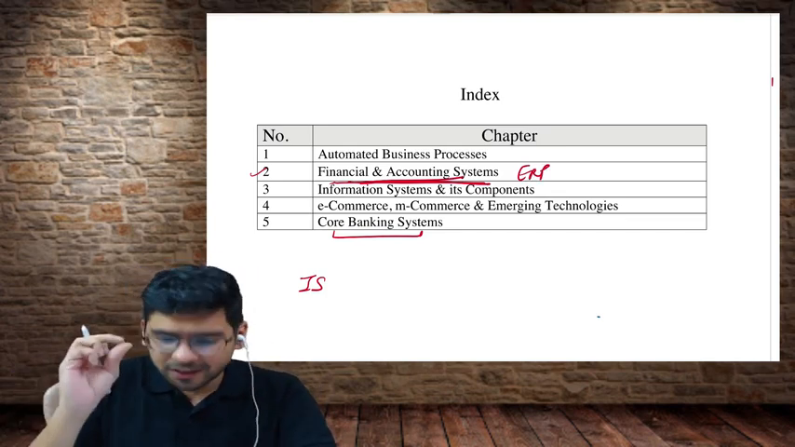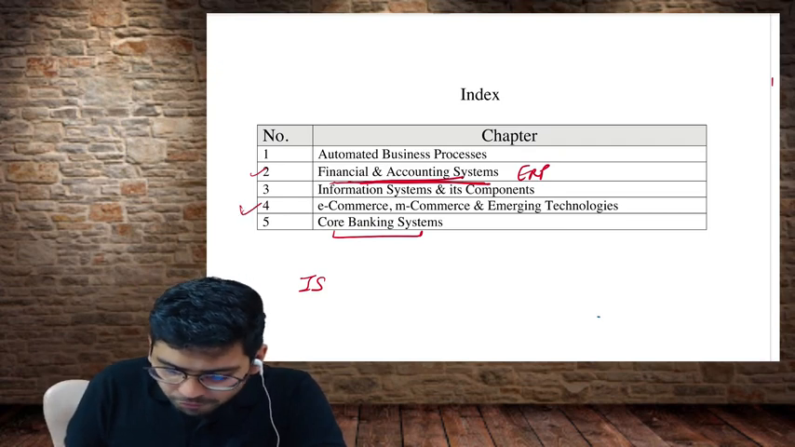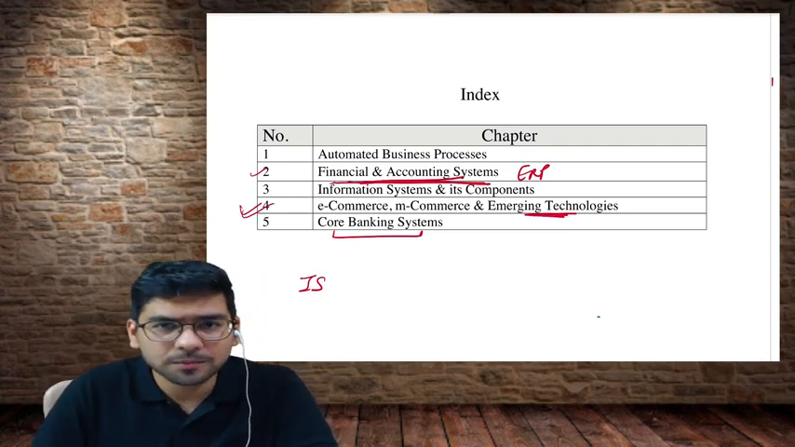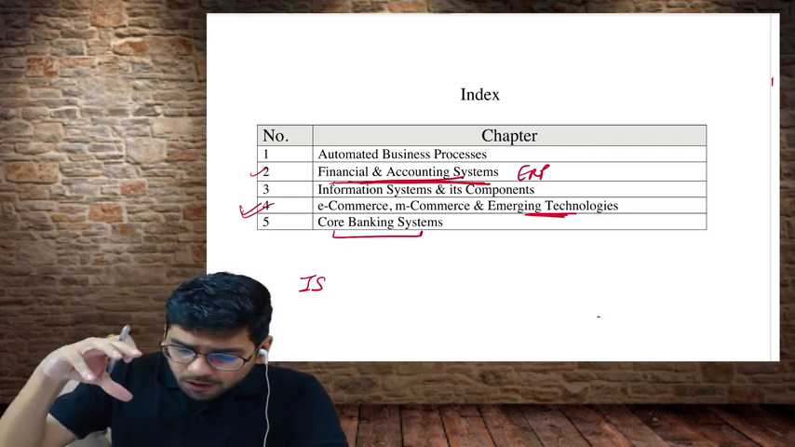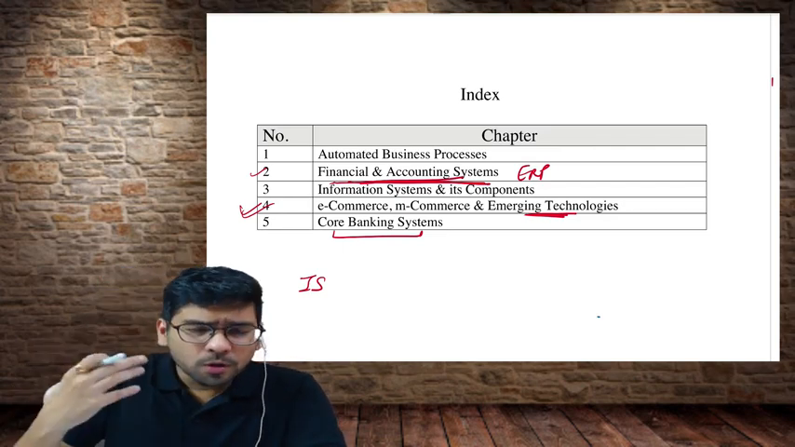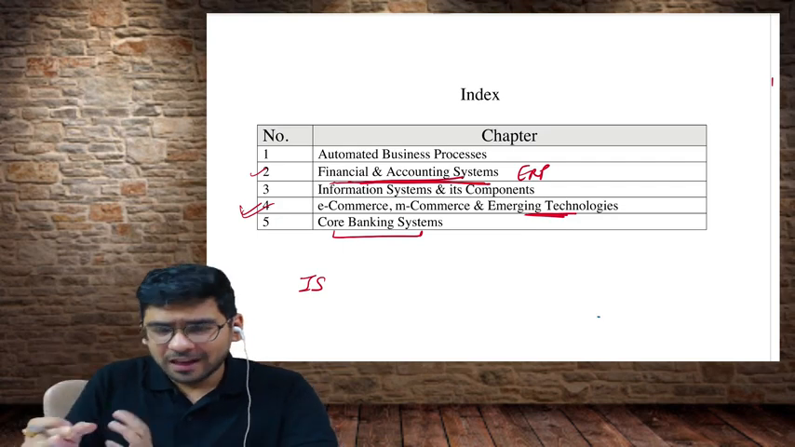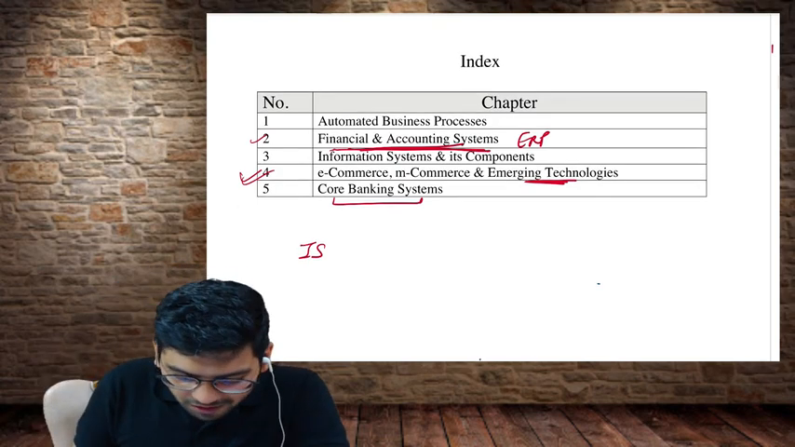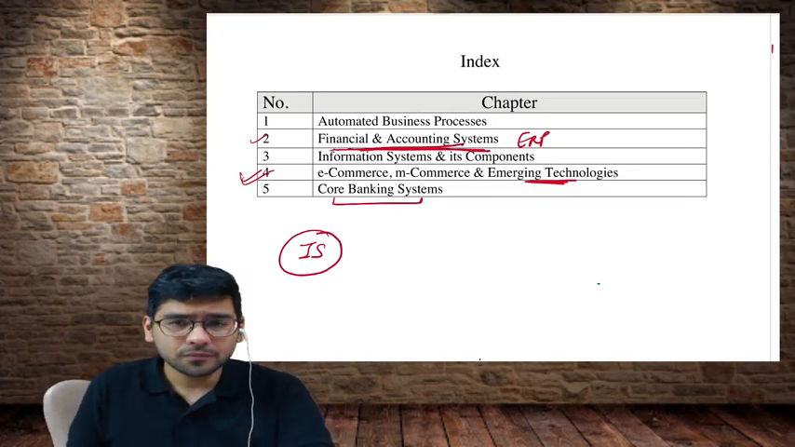So please understand, guys, in chapter number 4, we are going to learn about the latest technologies, the latest information systems and all. Why do we have this subject, I'm just going to answer that. First we are going to understand the different information systems.